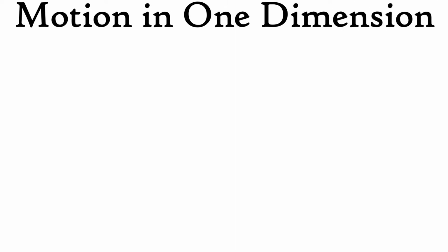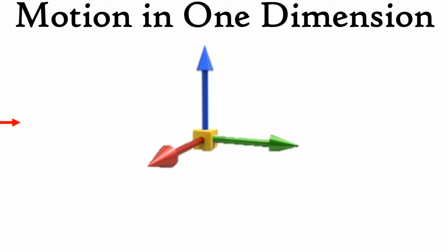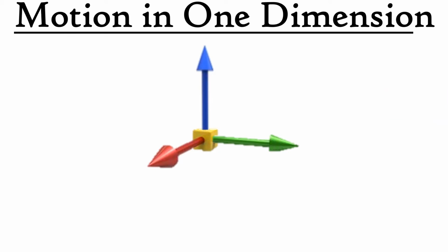Motion in one dimension? What's that? To answer that question, we need to know about the dimensions. So, there are three dimensions which are represented by three axes. We have the x-axis, the y-axis and the z-axis. When a body moves only in a straight line, that is, only in a single axis, the motion is said to be in a single dimension.